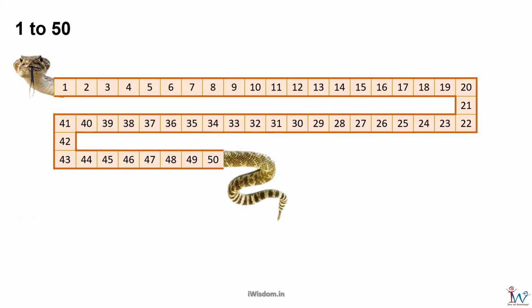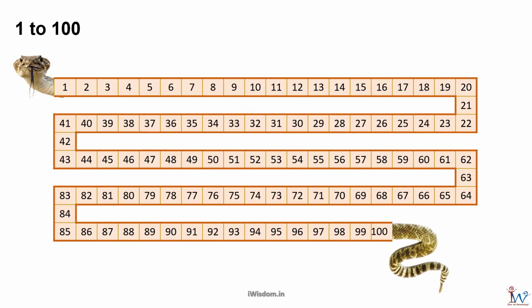When we learnt counting till 50, we had given you the snake number line till 50 for you to use. Similarly, when we learnt counting till 100, we had given you the snake number line till 100. All these will come handy to do the problems in this chapter.